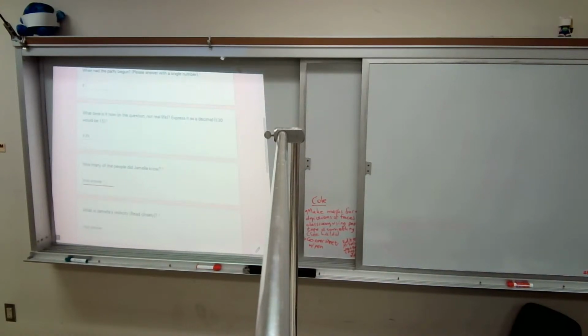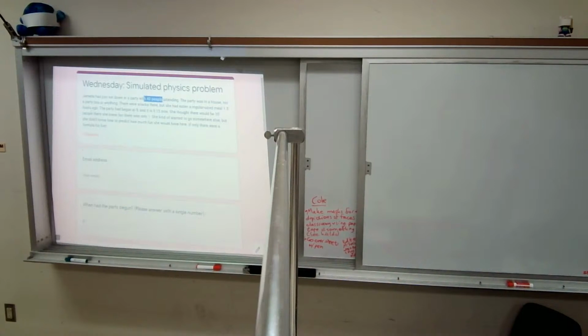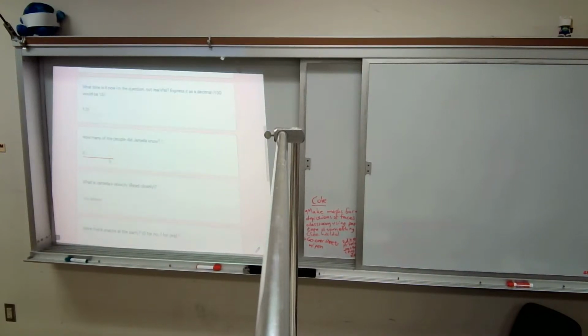How many people did she know? Oh, there's 40 people attending. See, some of the questions will have extra information in them. There's 2 things. 40 people attending. She thought there would be 10 people there she knew, but there was only 1. So you have to read it carefully. She knew 1 of them. We already said her velocity was 0. The hint that I gave y'all, I probably messed that up when I fixed the greater than 0 thing. There were snacks.